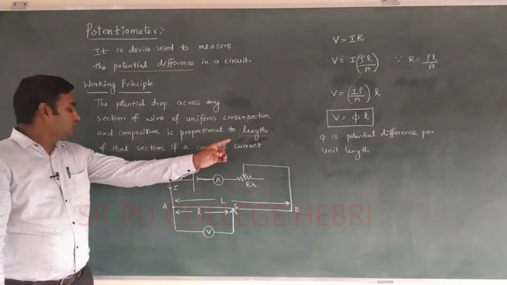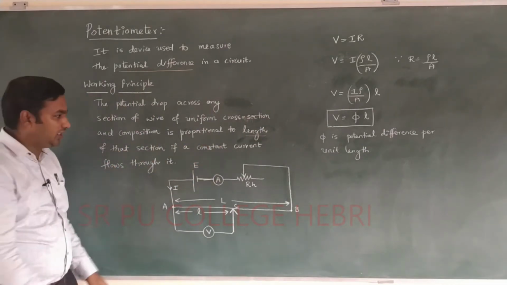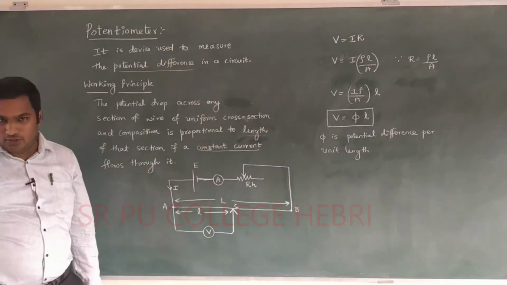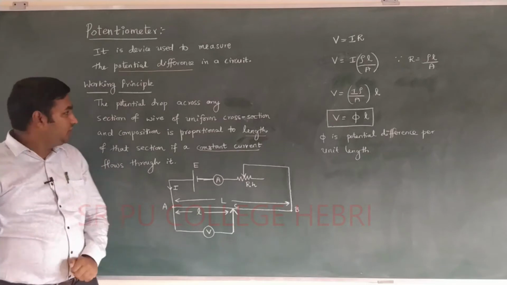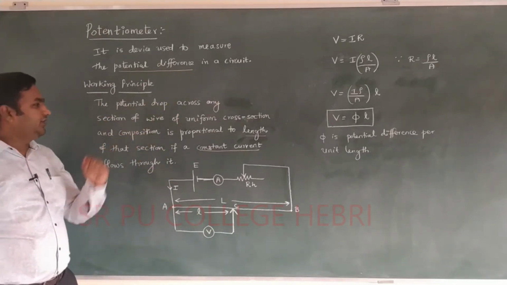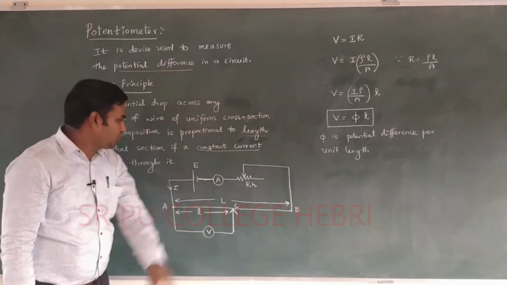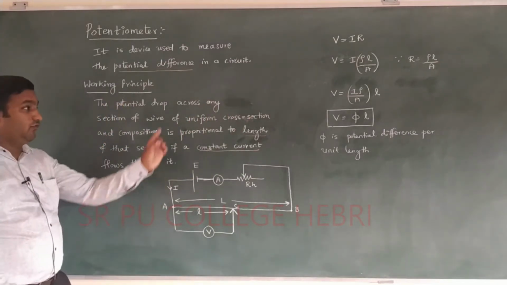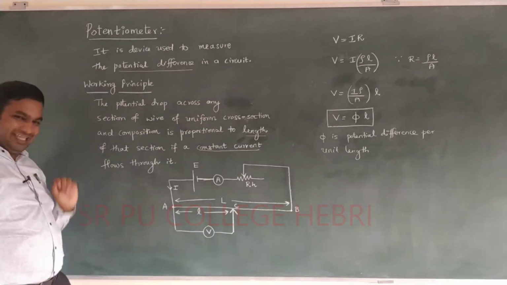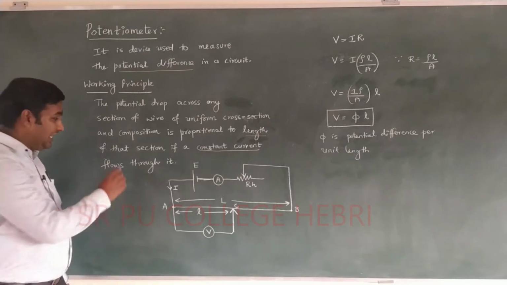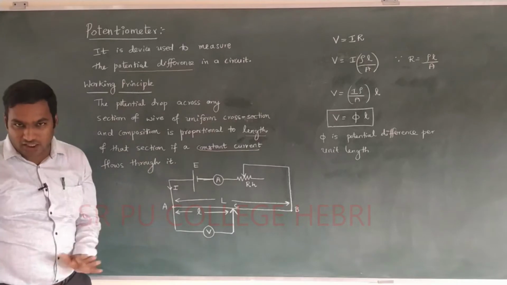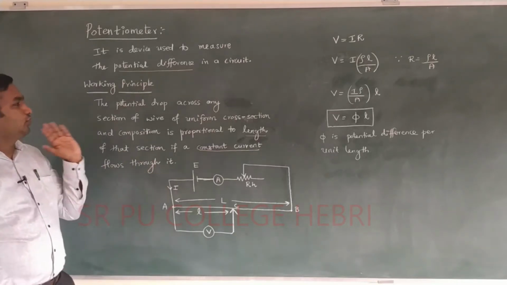If constant current flows through it, again one of the important conditions, constant current flows through it. What is the working principle of potentiometer? The potential drop across any section of a wire of uniform cross section and composition is proportional to the length of that section if a constant current flows through it.